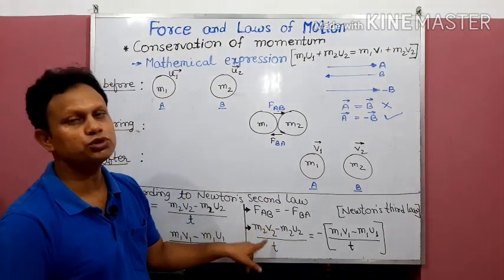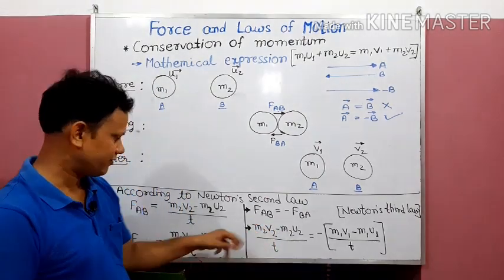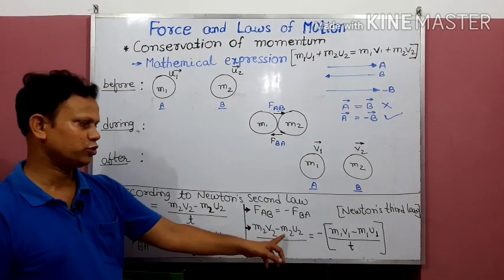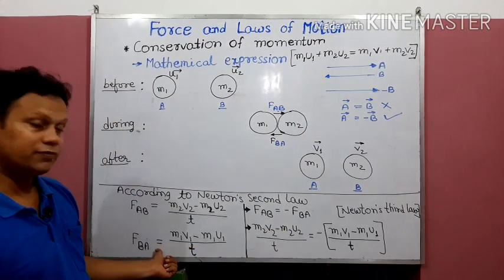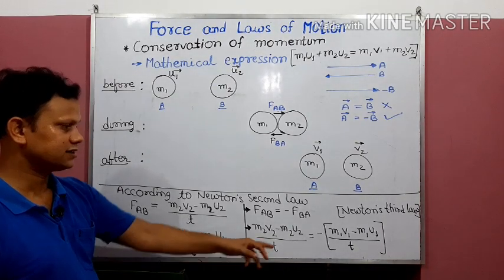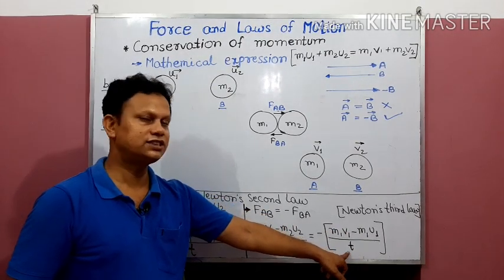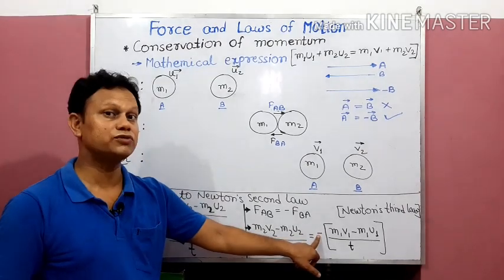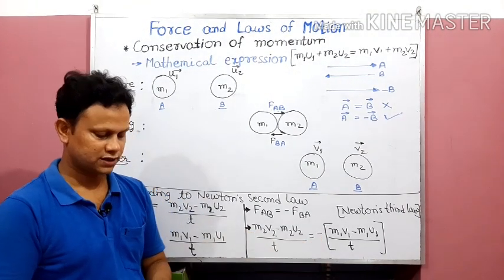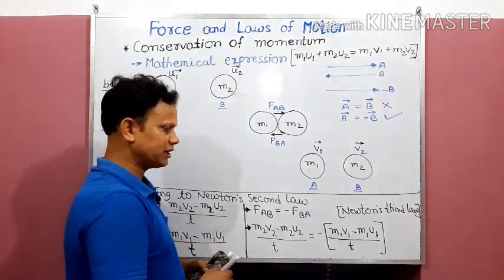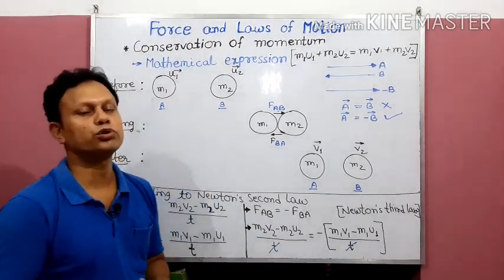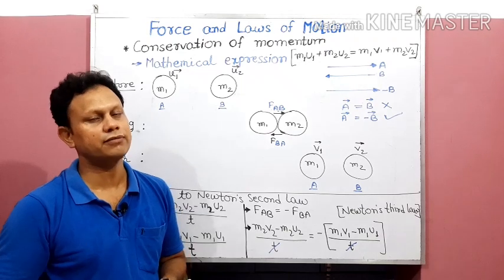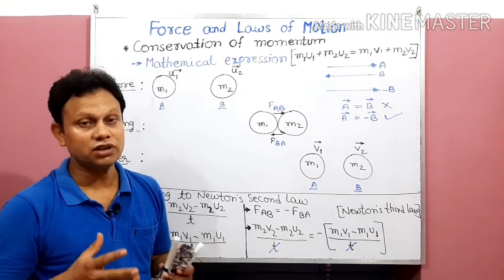Now we are going to substitute the values of these two. F_AB we have already calculated: M2V2 minus M2U2 upon T, and the reaction is M1V1 minus M1U1 upon T. The negative is there because we are now taking the negative of reaction. According to mathematical knowledge, T will get cancelled by T because both changes have come in the same period of time. So what expression is left now?